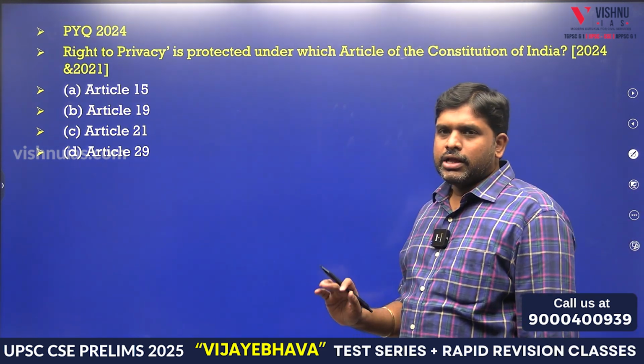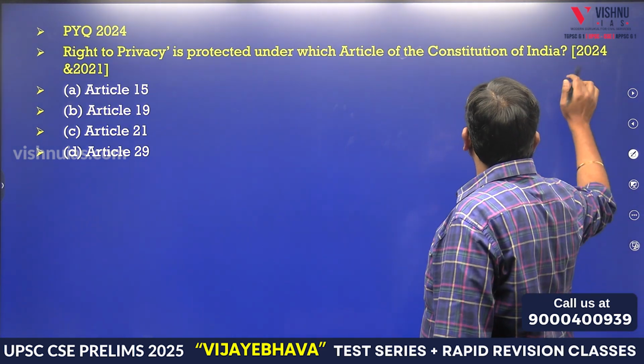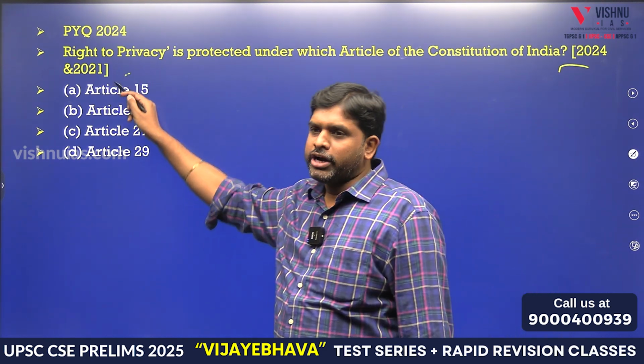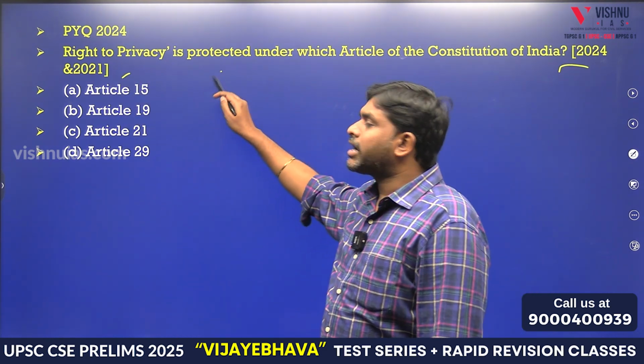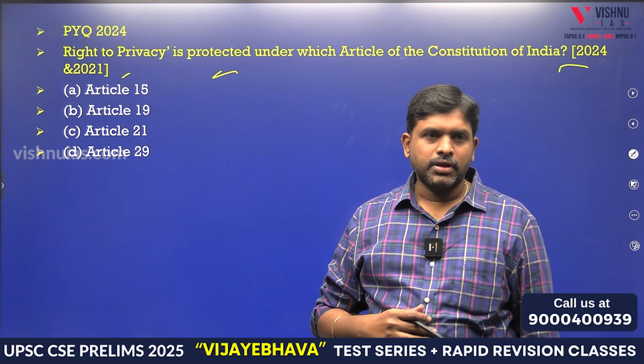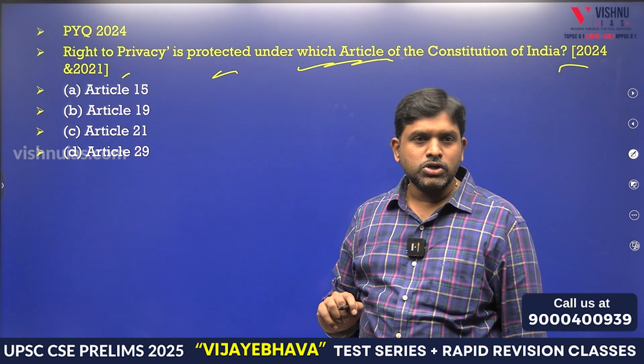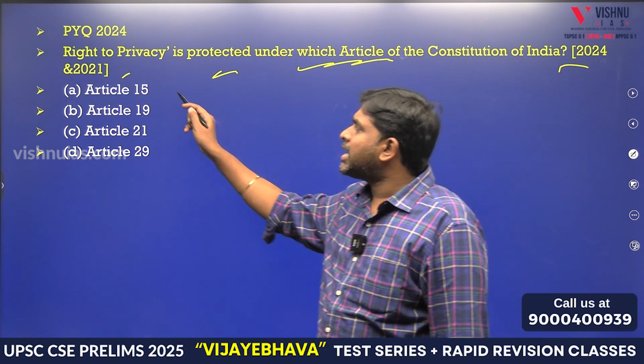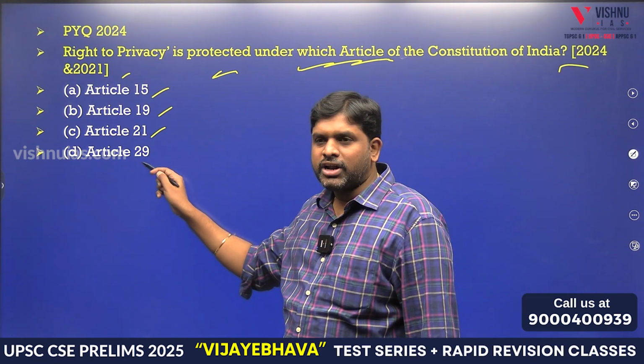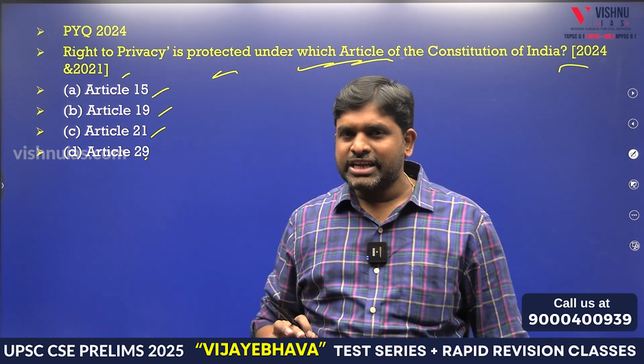2024, which has been asked in the year 2024, which is also asked in the year 2021. There is right to privacy. Right to privacy is protected under which article of the Constitution? So whether it is Article 15, Article 19, Article 21, Article 29. From this we can understand one thing.